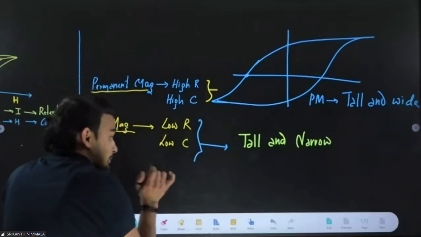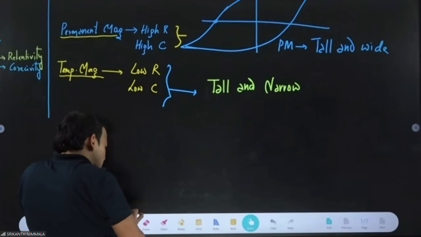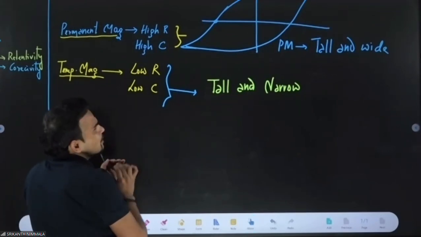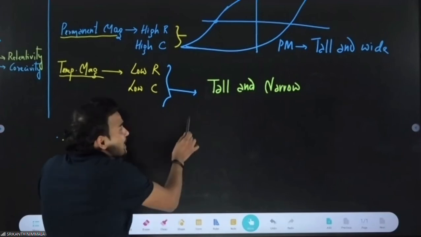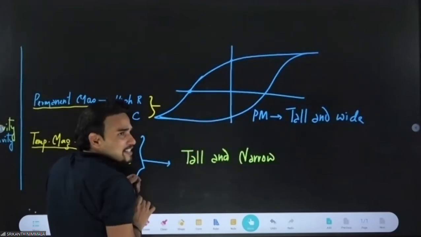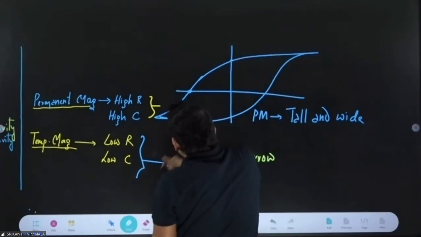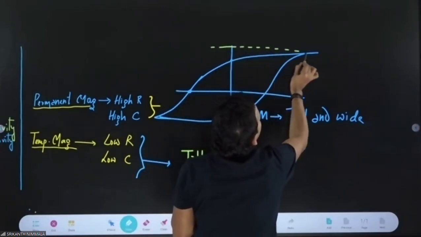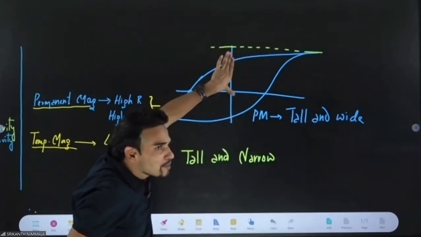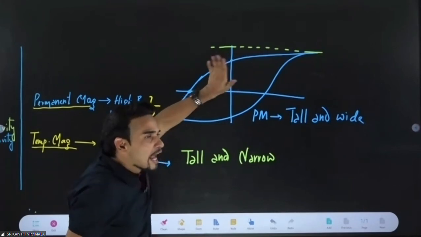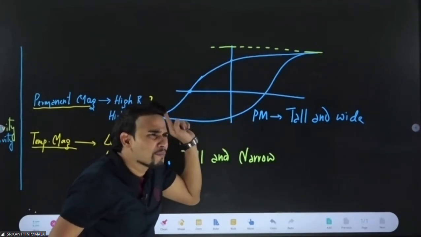Always remember, the height of your curve is not decided by retentivity. The height of the curve is decided by saturation magnetization, which the body gets, and the magnetization will always be very high because you are using ferromagnetic material.